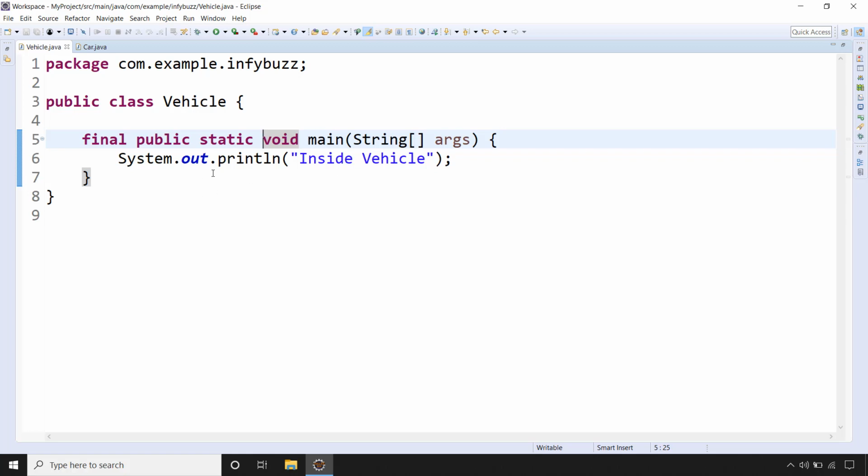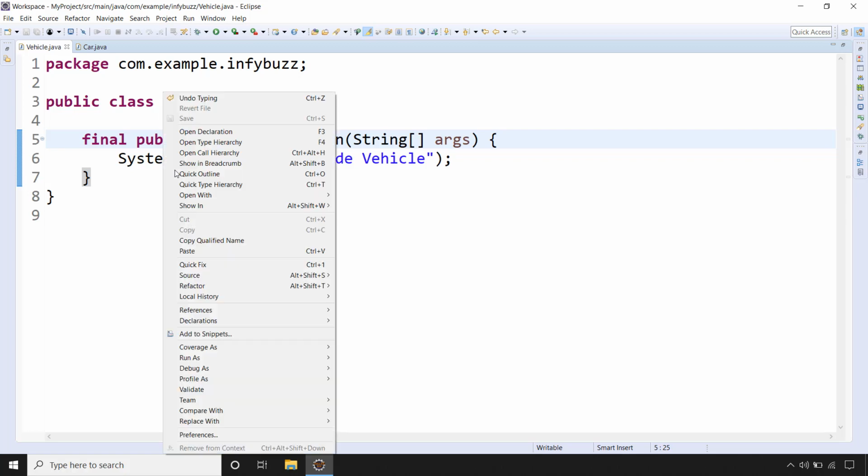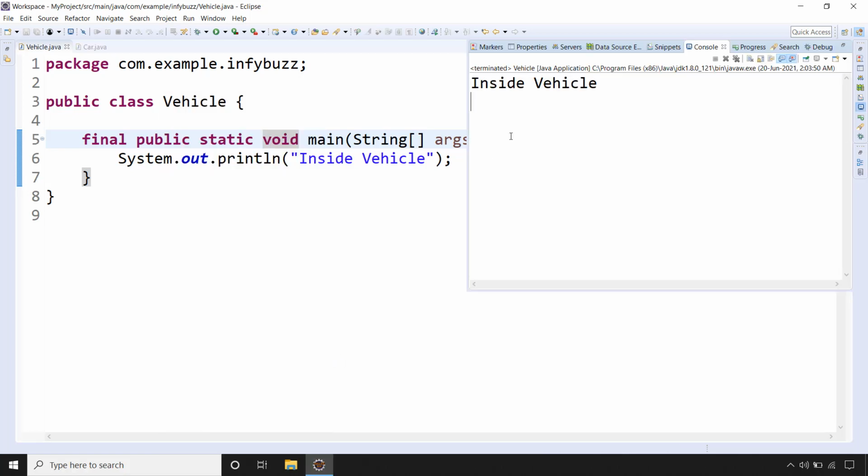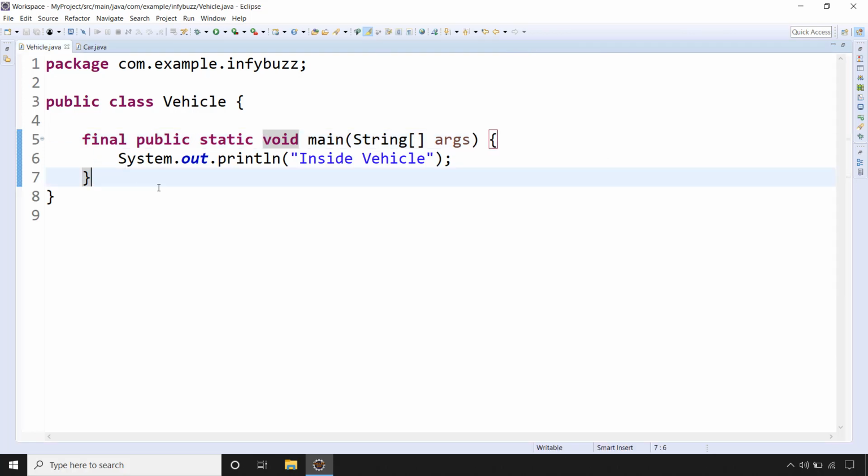So see, here we are not getting any compilation error. Okay, we declared our main method as final and we are not getting any compilation error. So let's run this Java program. We got it. Okay, this is expected, inside vehicle, because we have sysout. So there is no issue in declaring the main method as final.